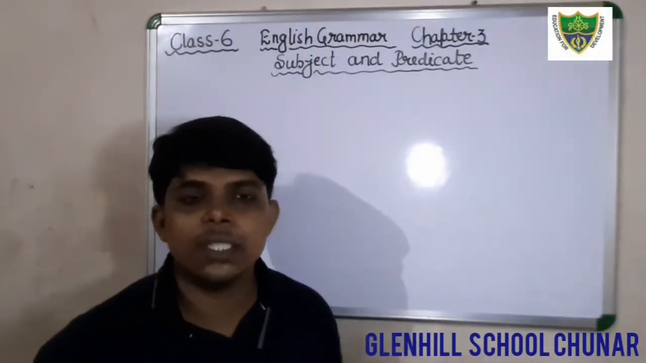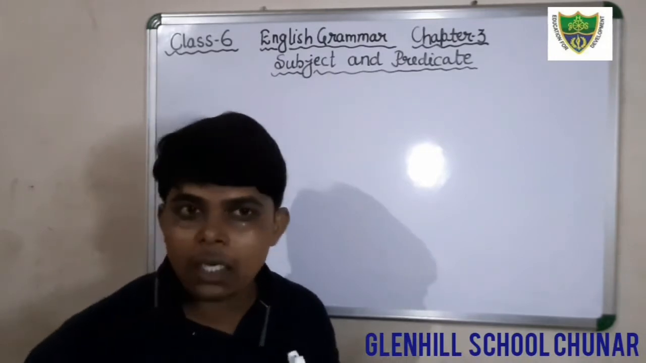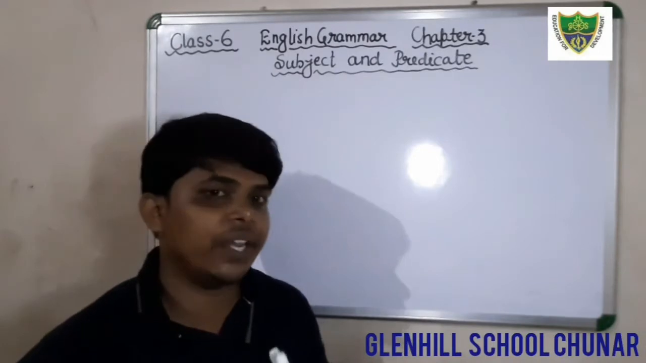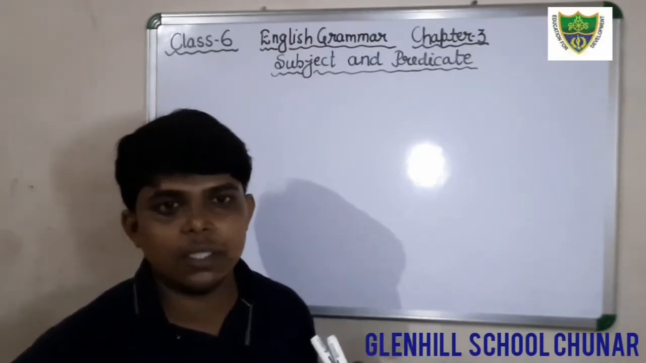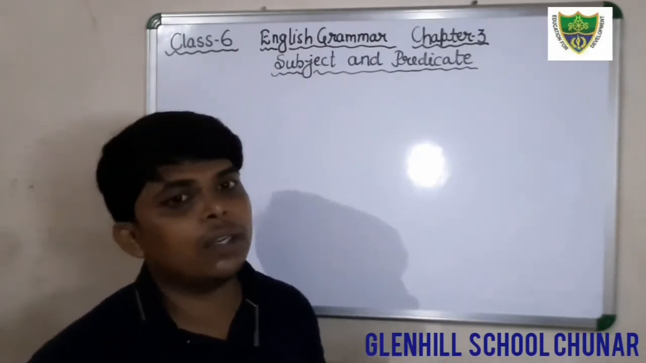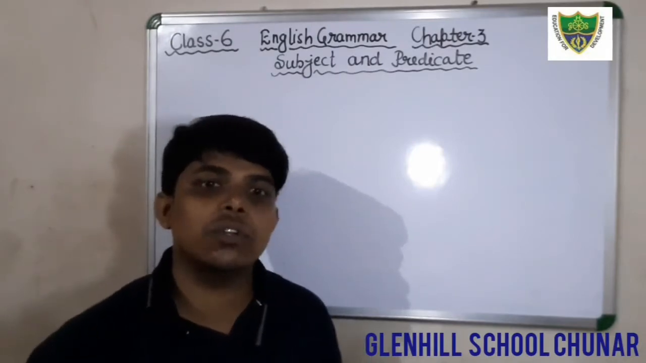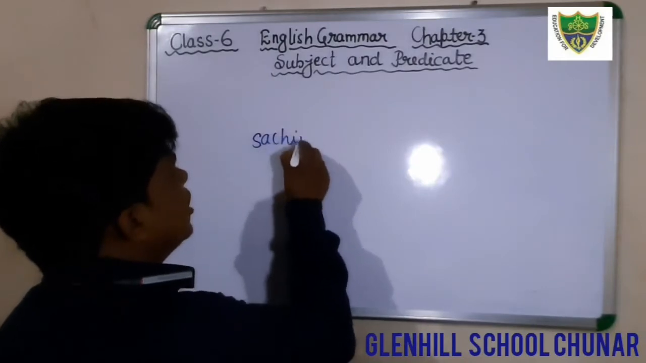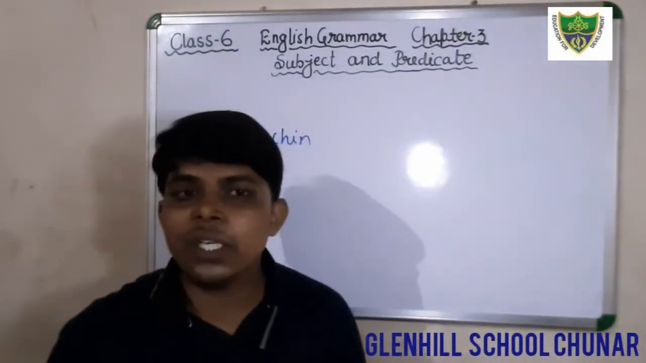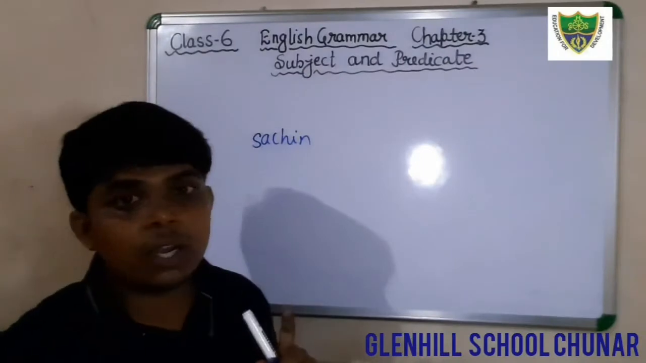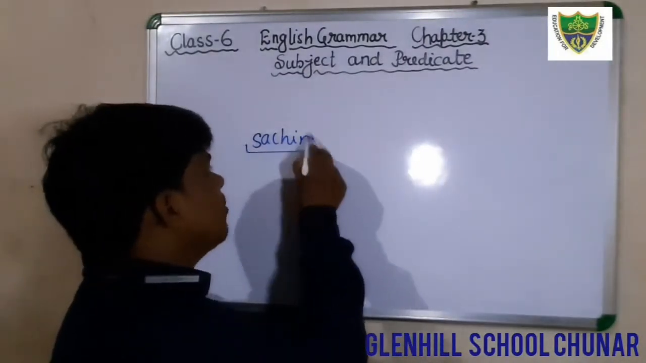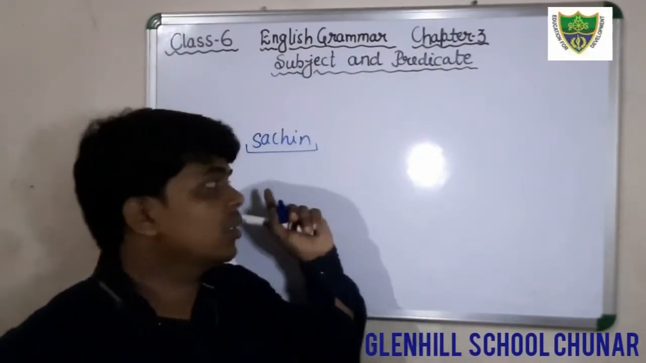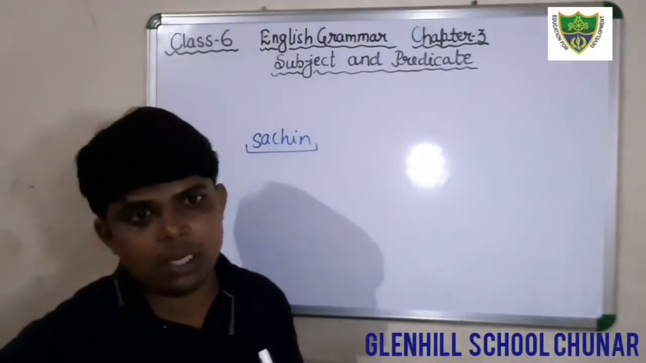What is subject? Subject is a part of a sentence that denotes the name of a person, place, animal or thing. Okay? For example, Sachin is a good player. So in this sentence, what is the subject? The subject is Sachin because it denotes the name of a person. It is the name of a person, therefore that is the subject of the sentence.